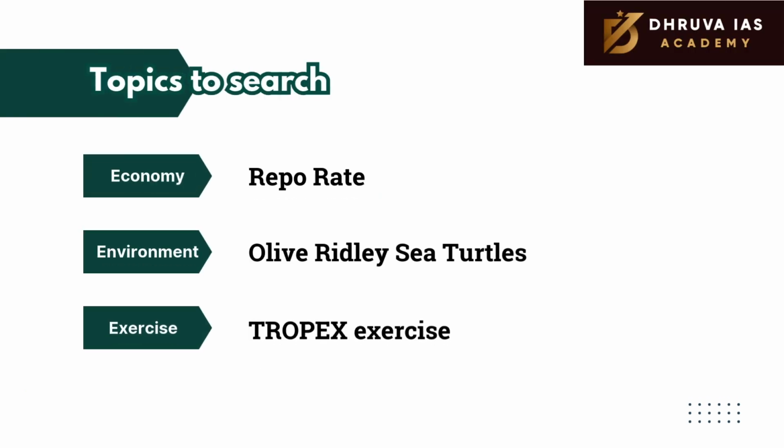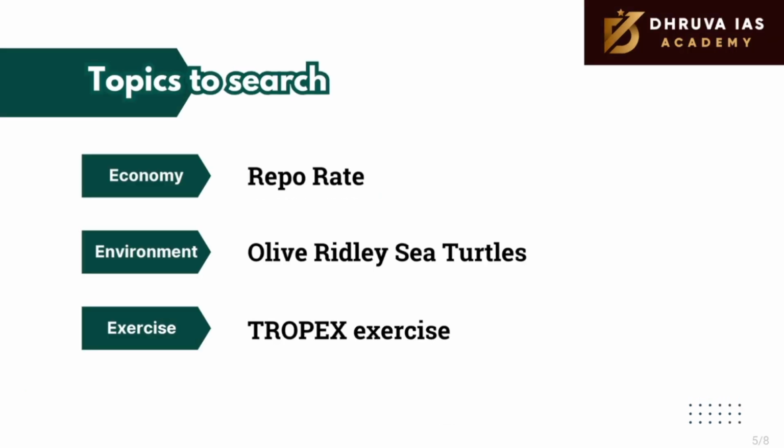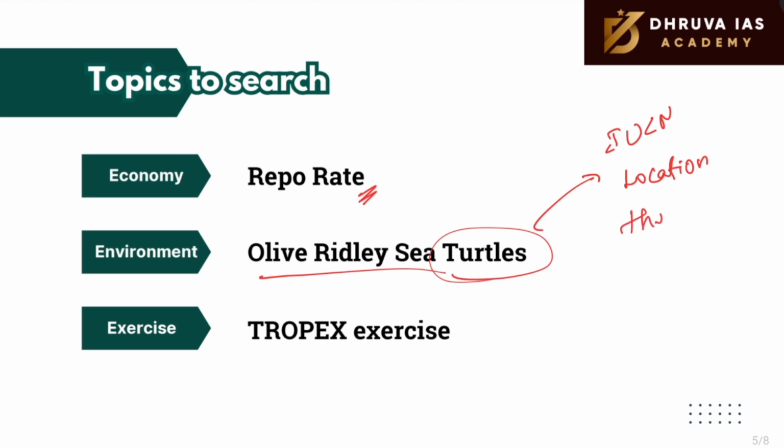Apart from these fully reading articles, there are other topics that we need to search on Google. As RBI has reduced the repo rate, you should know what a repo rate is. Next one is olive ridley sea turtles. Remember, you need to know the difference between a tortoise and a turtle. At the same time, for the olive ridley turtle, what is the IUCN status of it and the location? What are the threats as well as conservation methods?